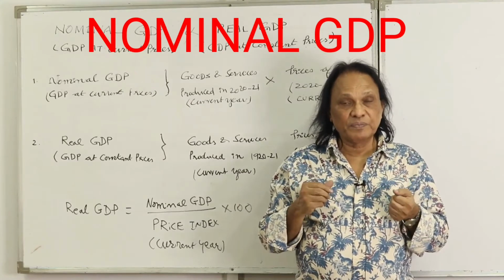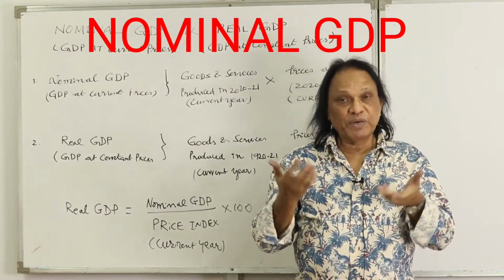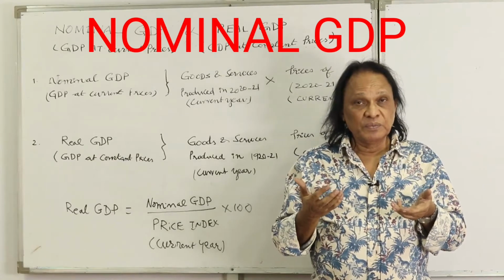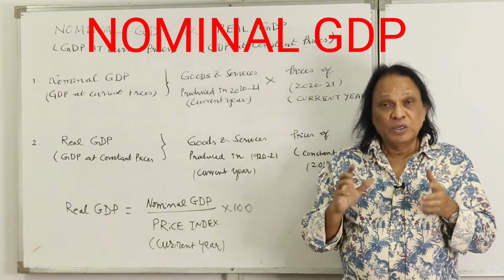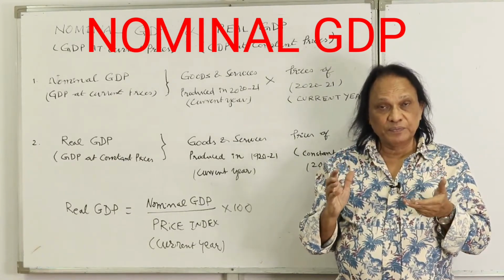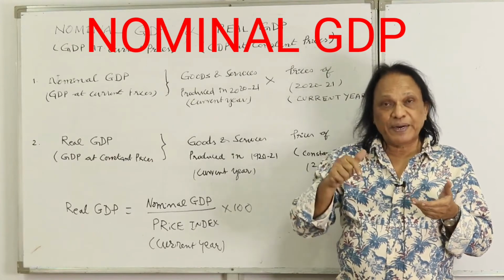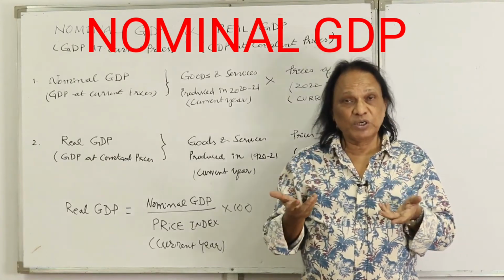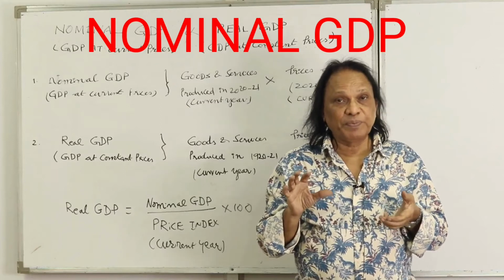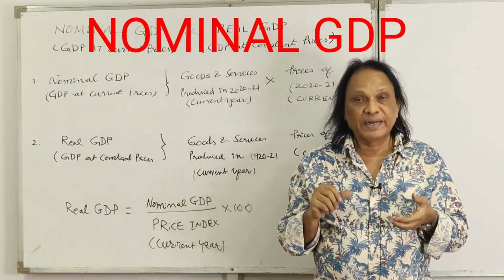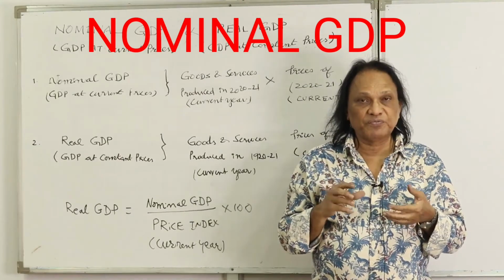For example, whatever goods and services were produced in 2021, with their prices in 2021, you get nominal GDP or GDP at current prices. As simple as this.